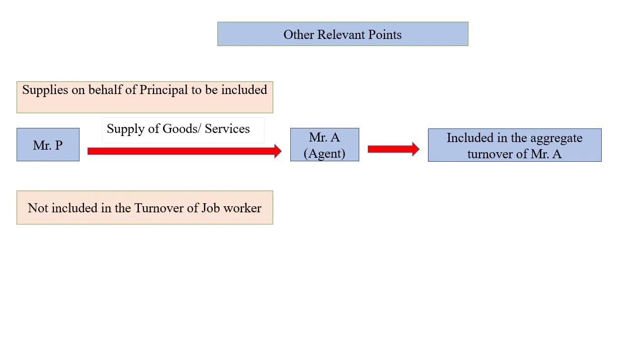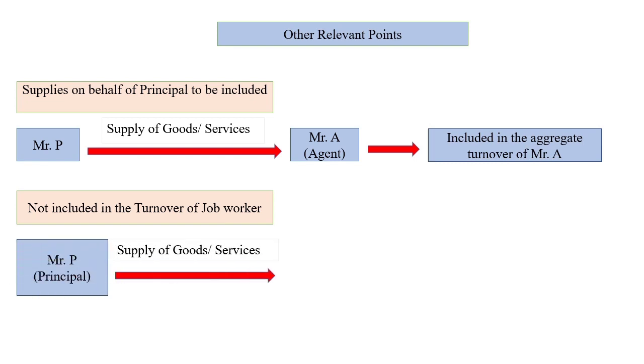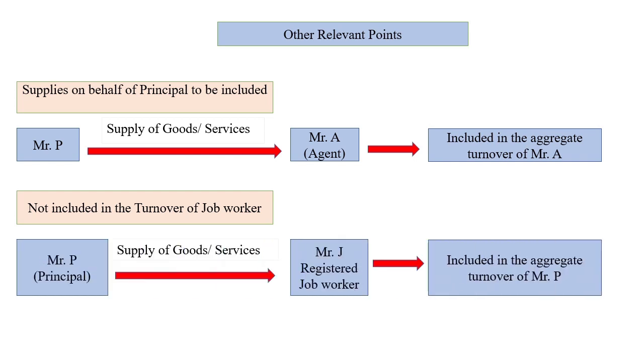Now the next point to be considered while calculating aggregate turnover: it is not included in the turnover of the job worker. Let us take one example. Mr. P supplies goods or services to Mr. J, a registered job worker. Then it will be added or included in the aggregate turnover of Mr. P, that is the principal. Why?